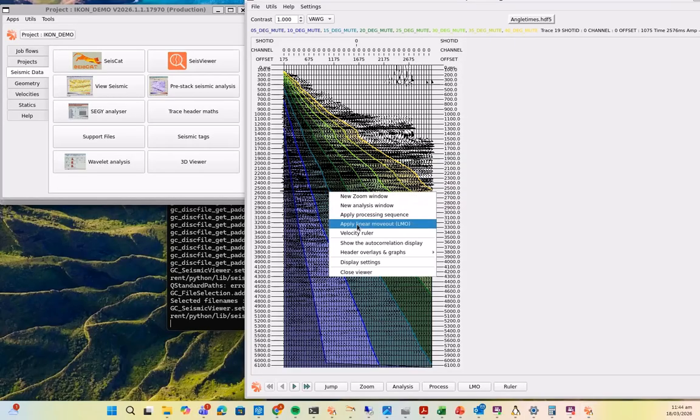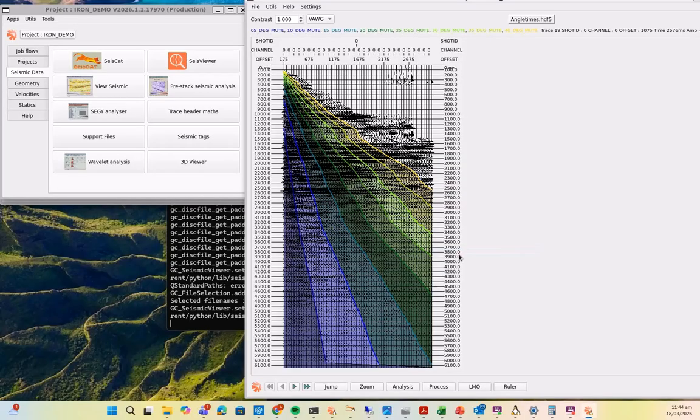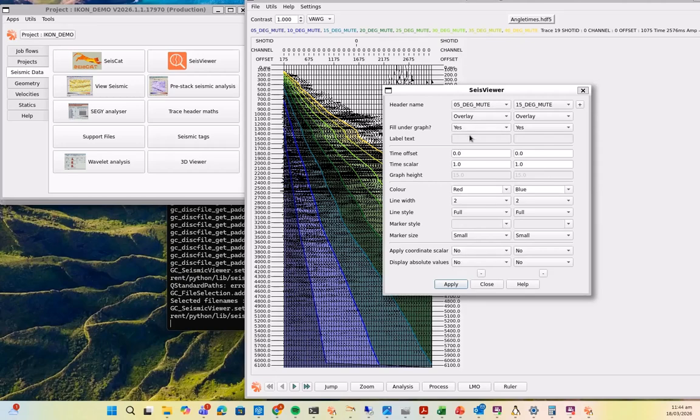If I go to the headers, overlay graphs, settings, basically what that is, if you're doing it manually for other headers, it's just to use that fill under graph and set that to yes, and then it'll fill below the header that you're displaying with the color of the header that's currently being displayed.